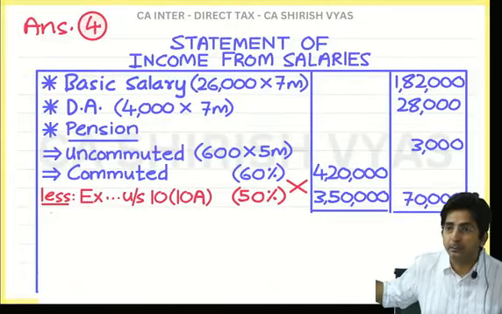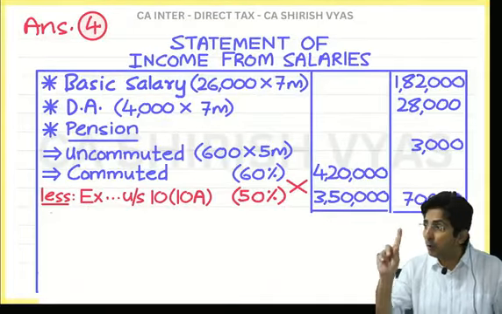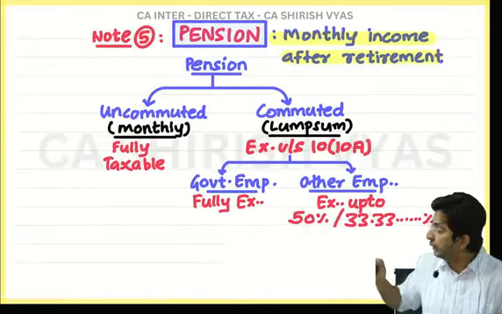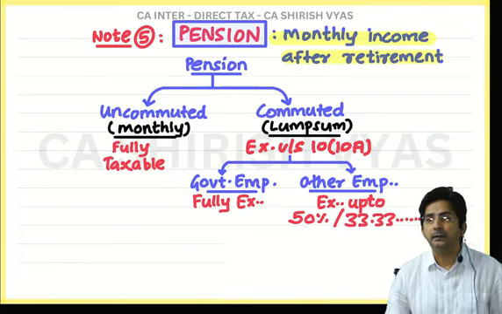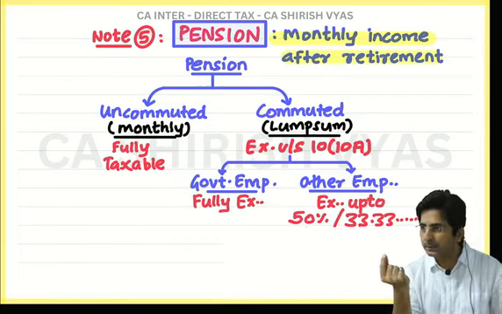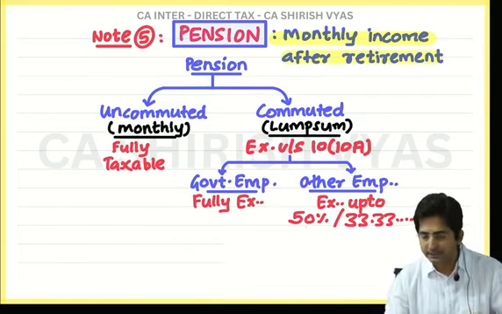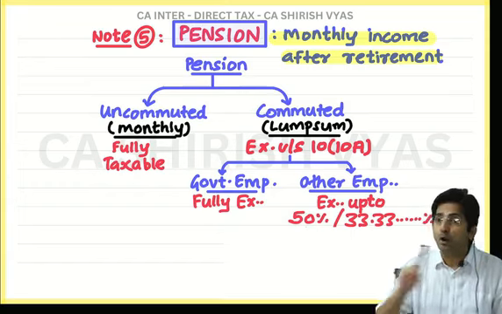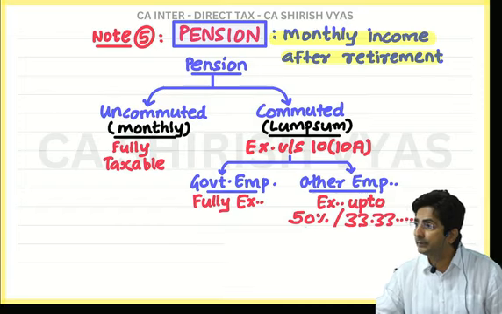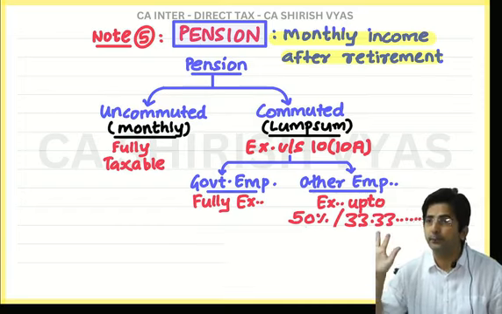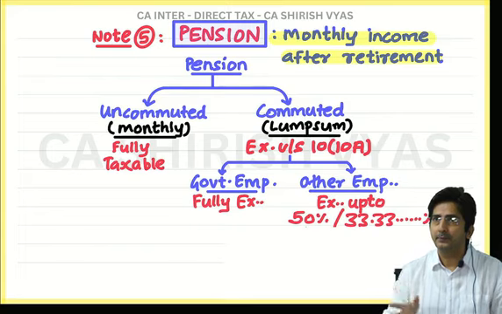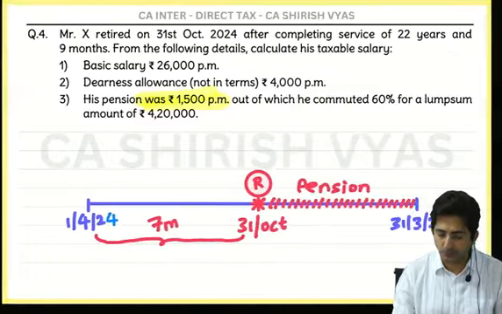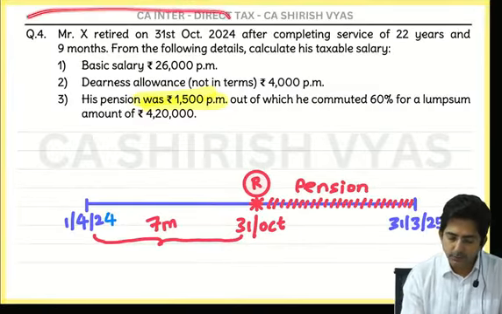And it comes to like this, but wait, it is not always 50%. Can you see here? I have also written 33.33%. So pay attention, this is the last thing for pension. If the employee has not received gratuity on retirement, then 50%. If he has received gratuity, 33.33%. Look here, check in our question.